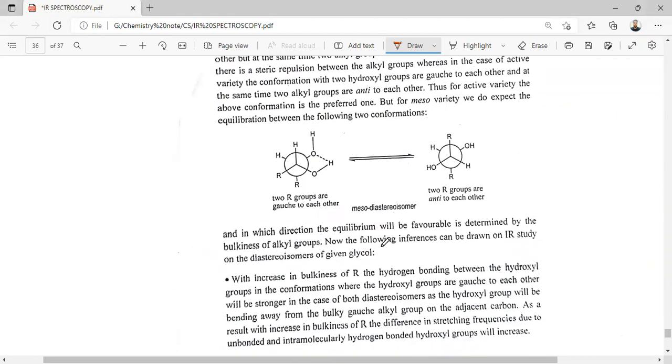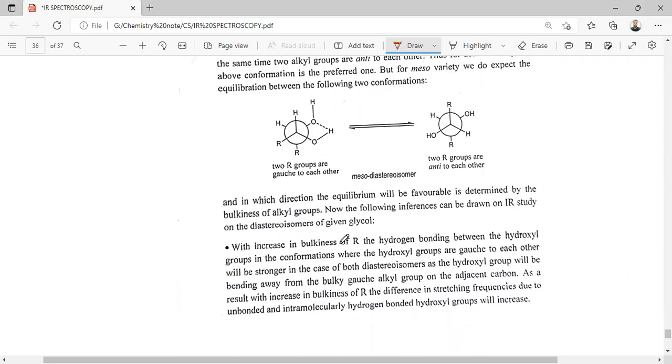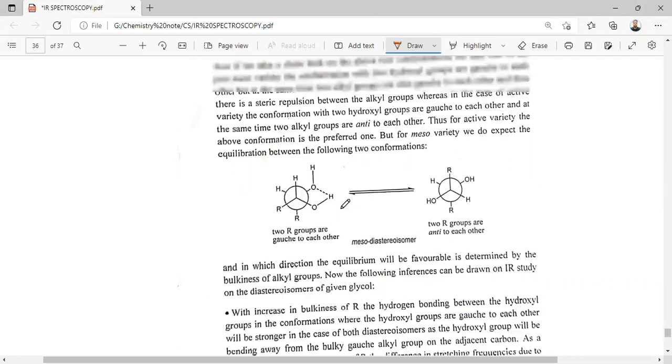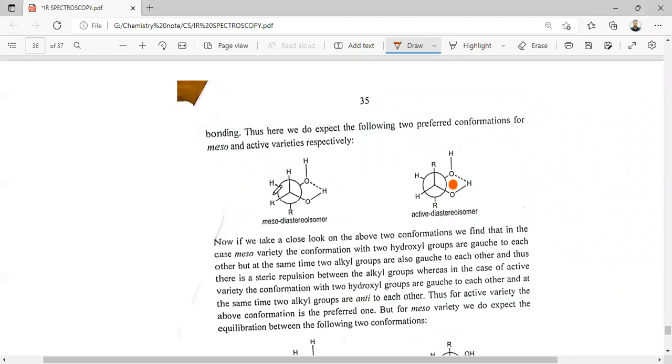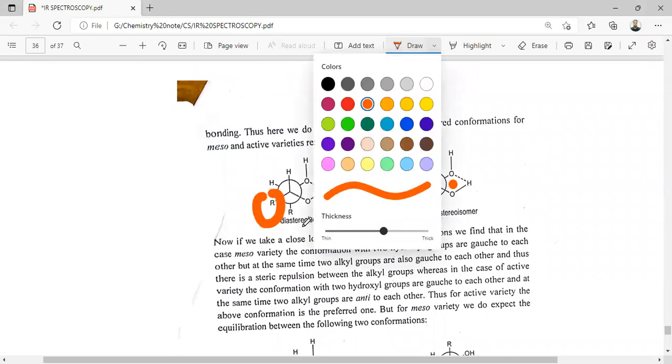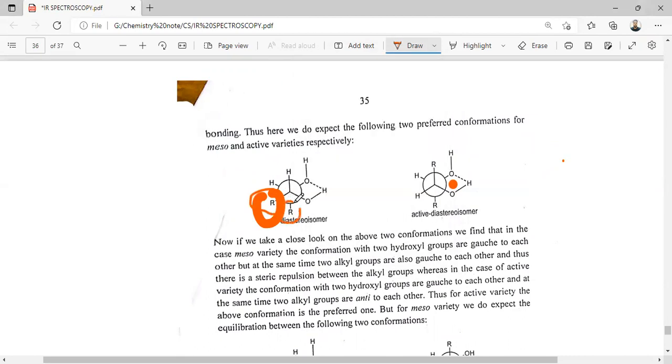The position of the equilibrium will be determined by the bulkiness of the alkyl group. The following inference can be made by a study on the diastereomers of this glycol. In the meso form, the two R groups are in the gauche conformation, so the repulsion will not favor this orientation.